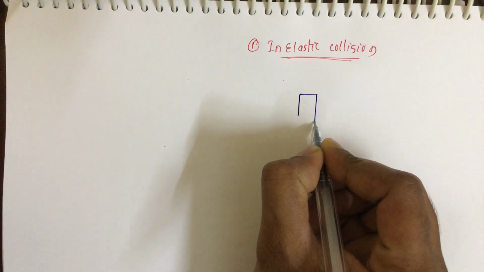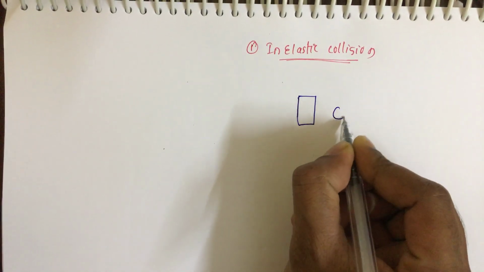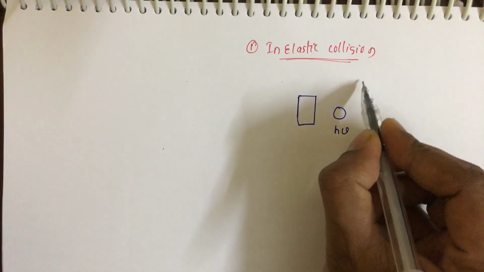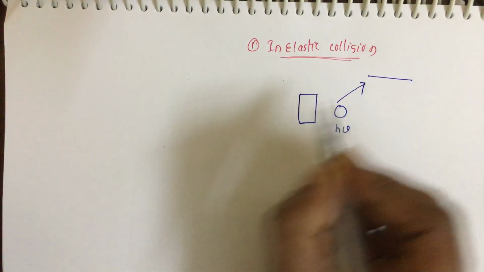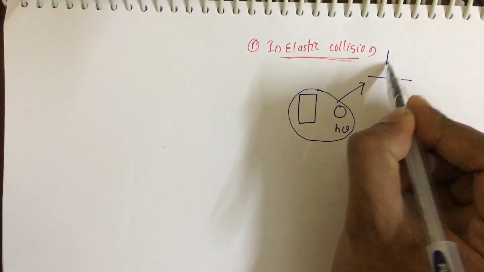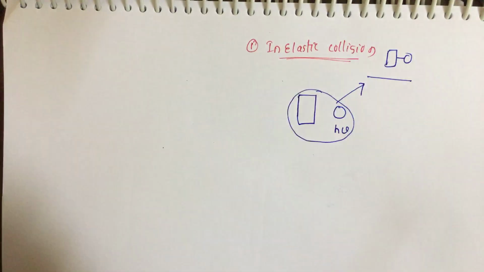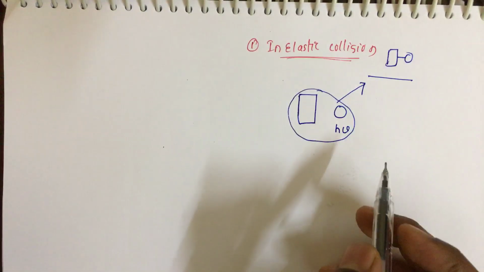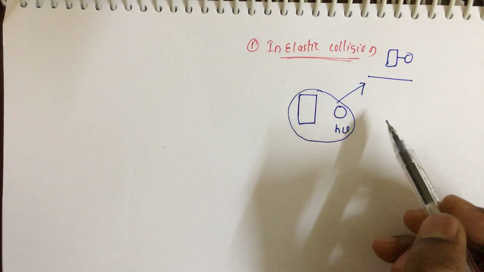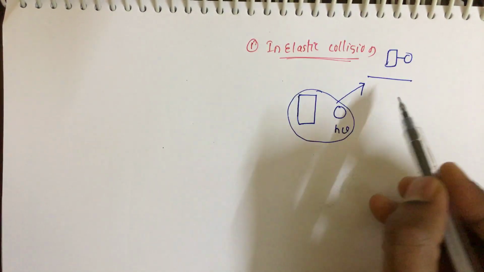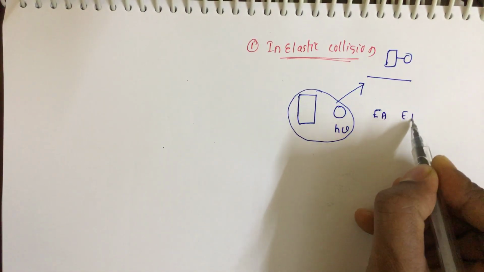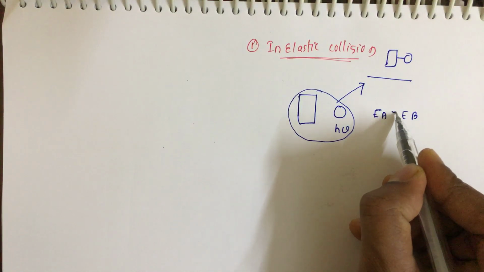So when we have a substance, there is a collision with a photon which is having an energy of h nu. After collision, it goes to the virtual state. At this virtual state, it exists together in a different form. This virtual state is not stable, and it will come back to the original state. And while coming back, the energy may be like, imagine EA is the initial energy and EB is the final energy.